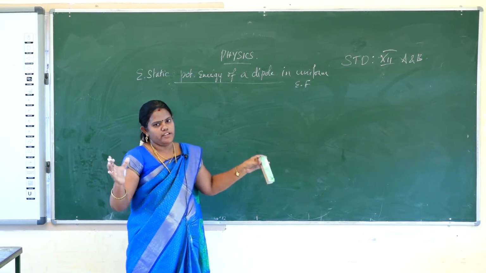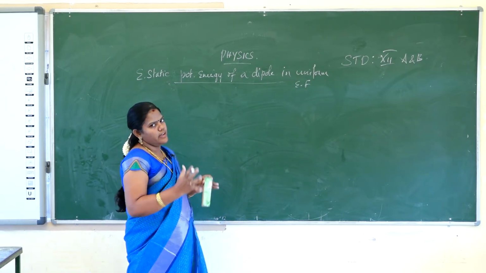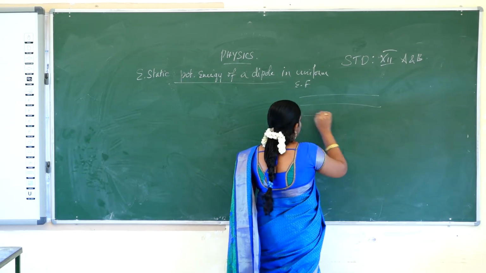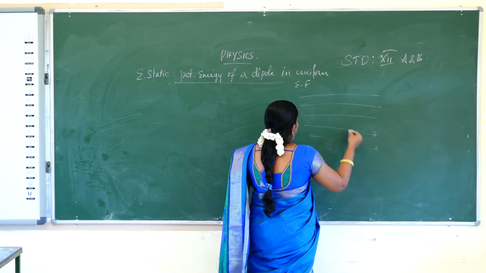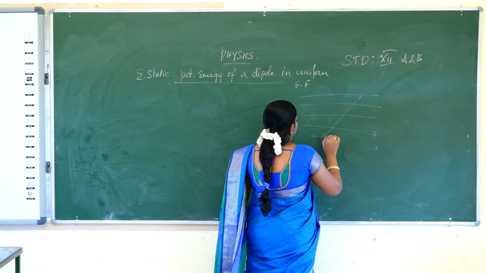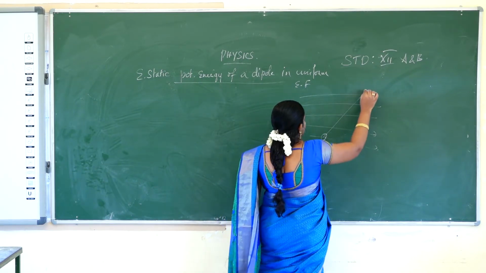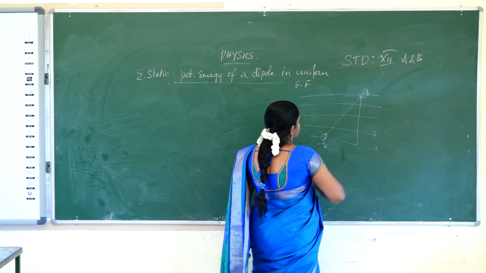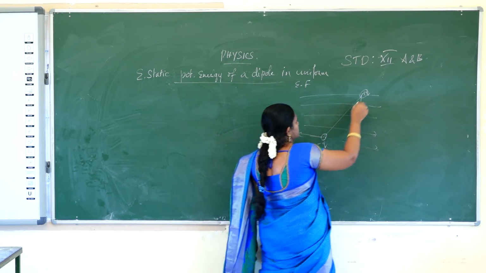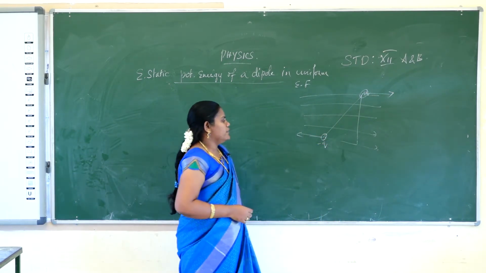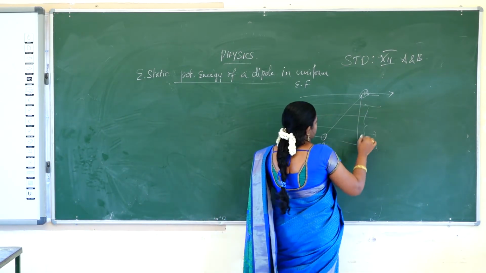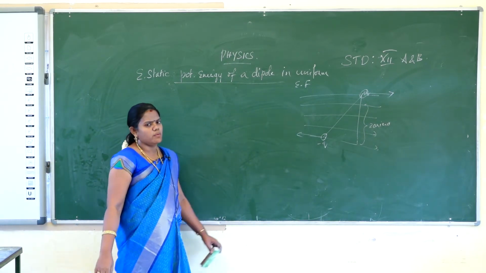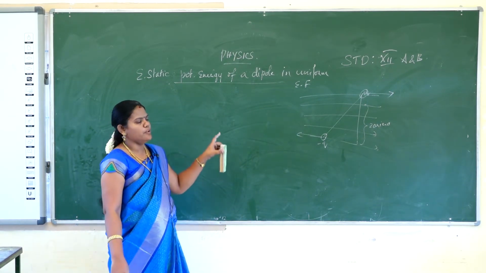We consider a dipole in a uniform electric field, and the electrostatic potential energy created in it. So we will first consider a uniform electric field. One dipole is considered in the electric field, with charges minus q and plus q, and torque is experienced between the two charges of the dipole. The electric field is created and this side is 2a sin theta. We already learned this in the torque experienced by a dipole. In the same way we will calculate the electrostatic potential energy of a dipole in a uniform electric field.